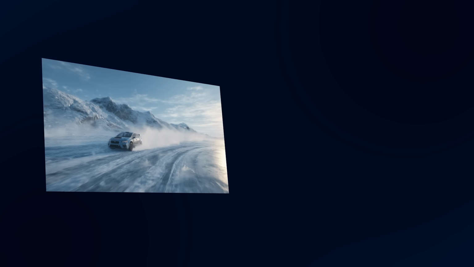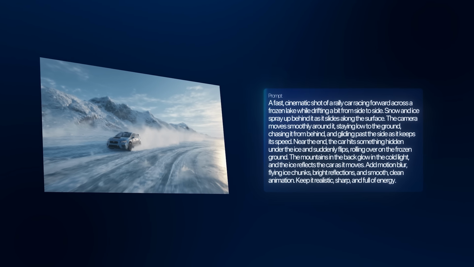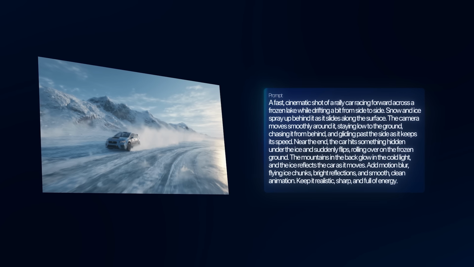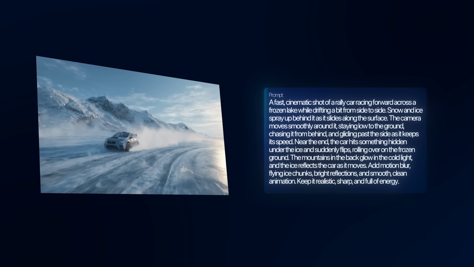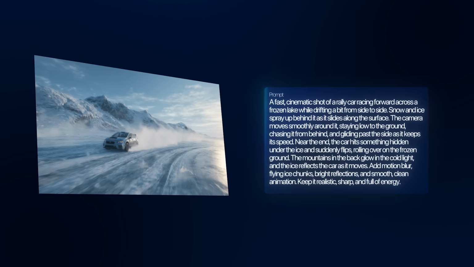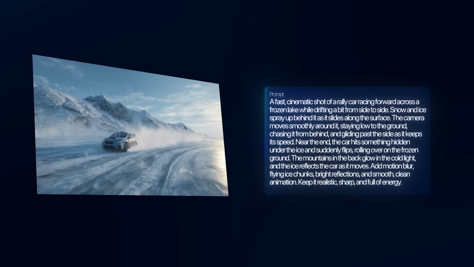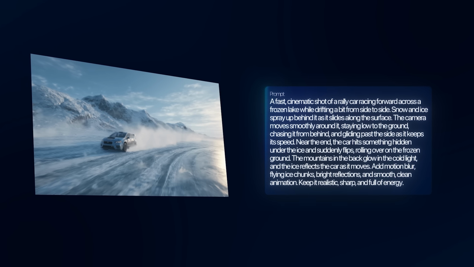Moving on, I want to go over a realistic car crash. So I got this beautiful car right here drifting on the ice and I put this prompt. It's a fast cinematic shot of a rally car racing forward across a frozen lake. Near the end, the car hits something and it suddenly flips, rolling over the frozen ground. Now let's see if Google Veo 3.1 can give us that car crash.